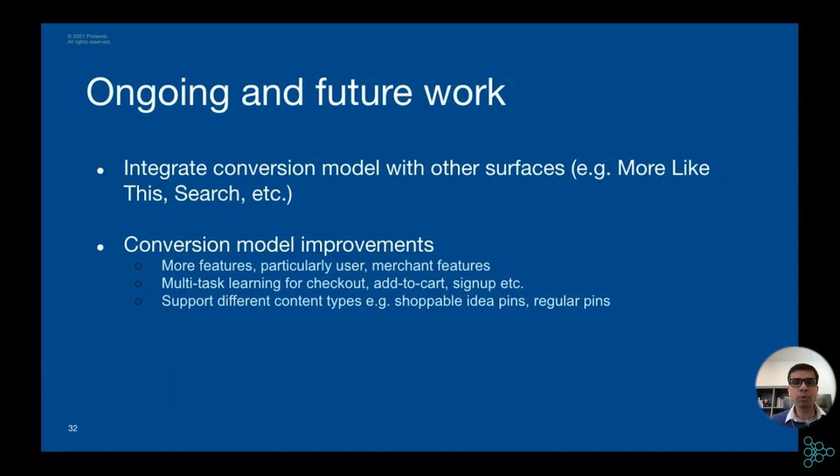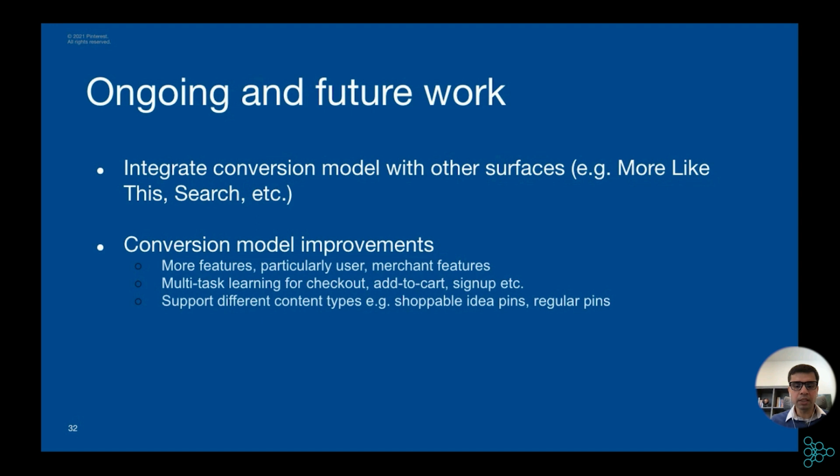We are adding the conversion model on other surfaces, such as more like this or search. And we are also working on improving the conversion model. We are exploring adding more features. We are making the conversion model itself a multi-head model to predict not just checkout, but other actions such as add to cart, sign up. We also have some other type of content other than product that drives purchases, such as shoppable idea pins, native checkout content. We want to model their conversion probability as well.